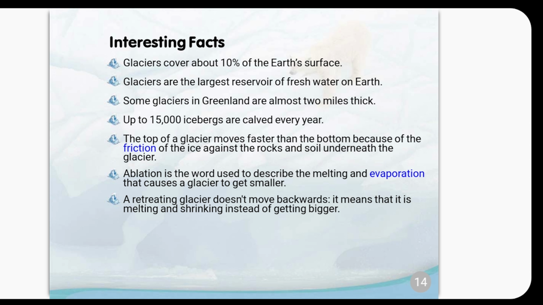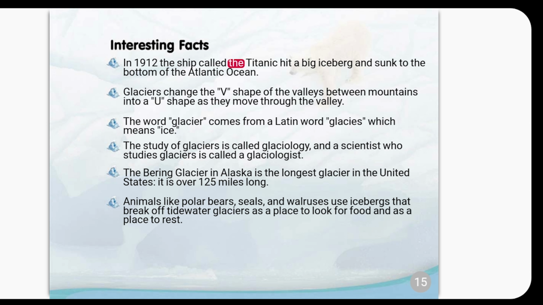In 1912, the ship called the Titanic hit a big iceberg and sunk to the bottom of the Atlantic Ocean. Glaciers change the V shape of the valleys between mountains into a U shape as they move through the valley. The word glacier comes from a Latin word, glacis, which means ice. The study of glaciers is called glaciology, and a scientist who studies glaciers is called a glaciologist.